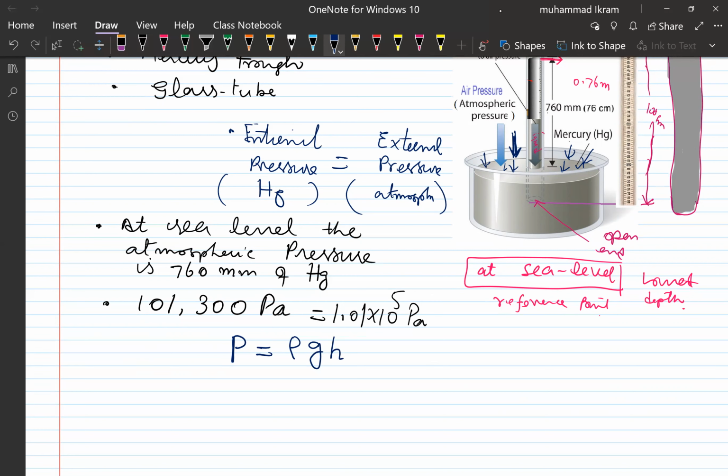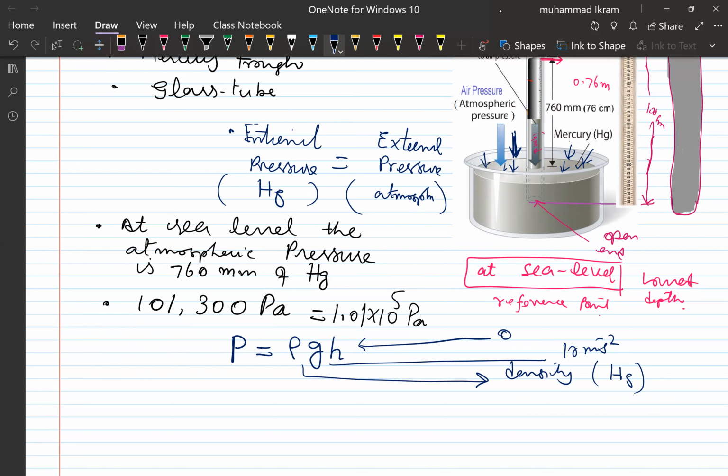So we are using mercury, so we need the density of mercury. We know the value of g is around 9.8 or 10 meter per second square, and the depth is 0.76 meters.